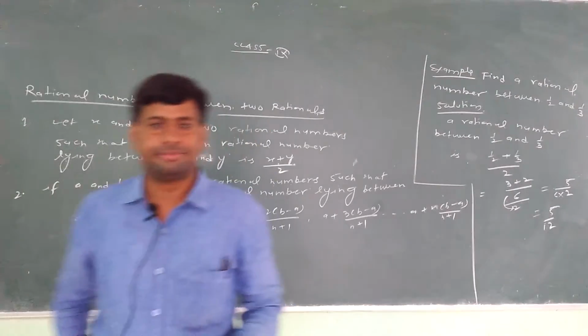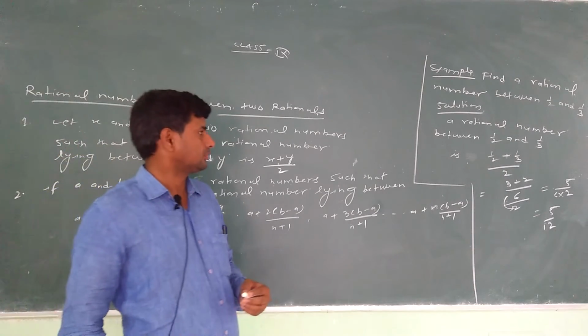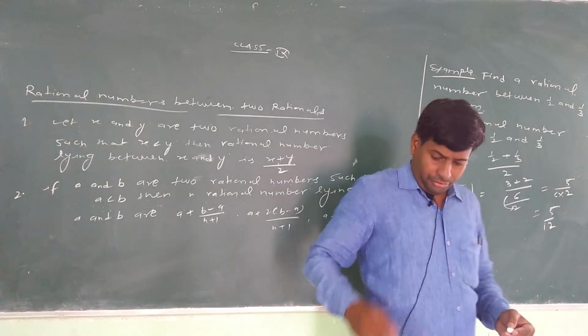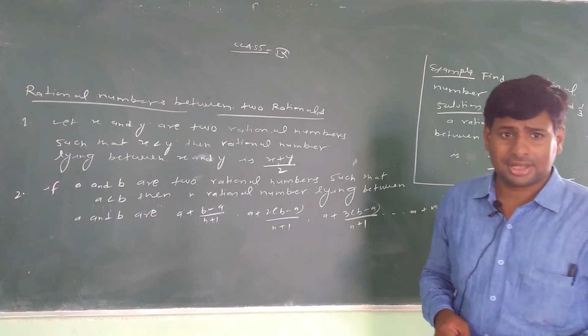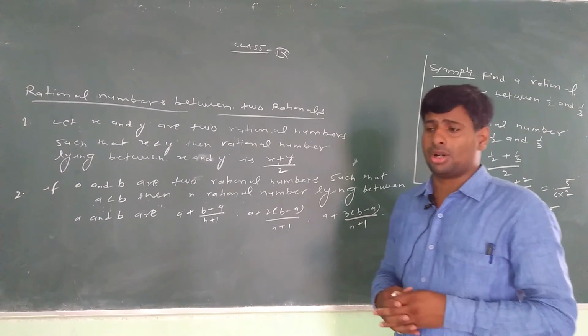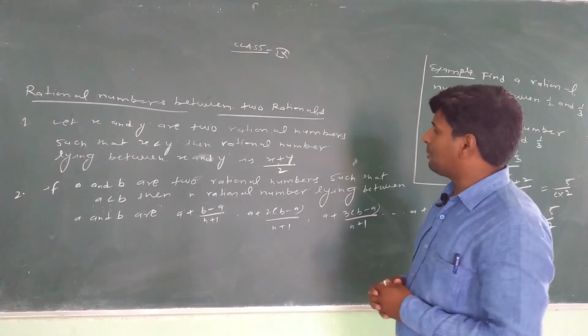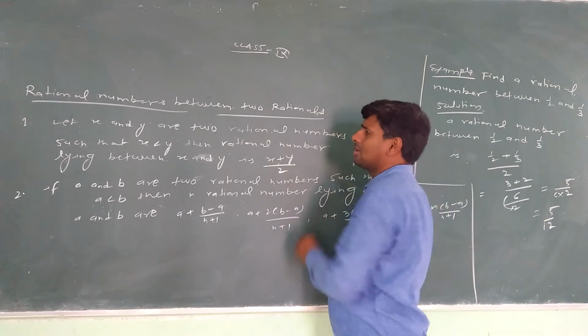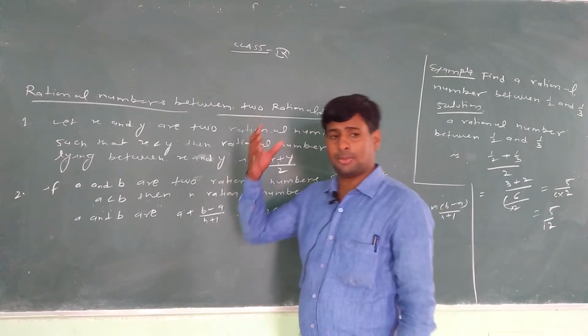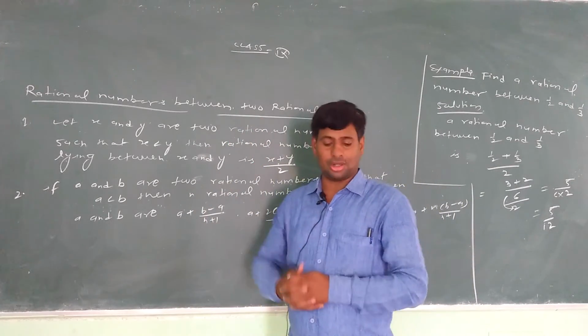So students of class 9th, we can discuss number system and natural number, whole number, and other numbers. Then we can also discuss real numbers. Real numbers have two parts, rational and irrational numbers.